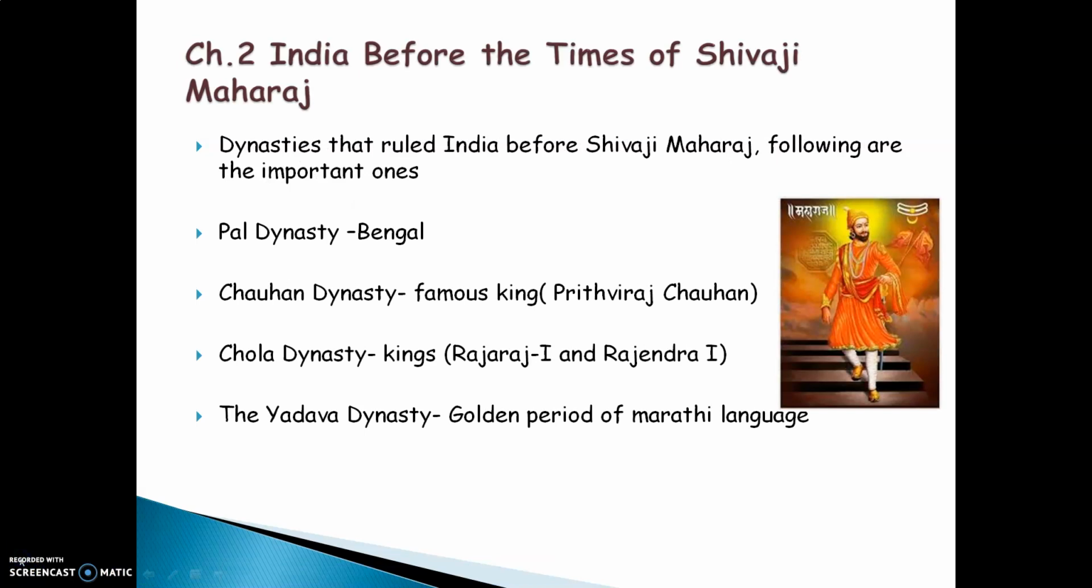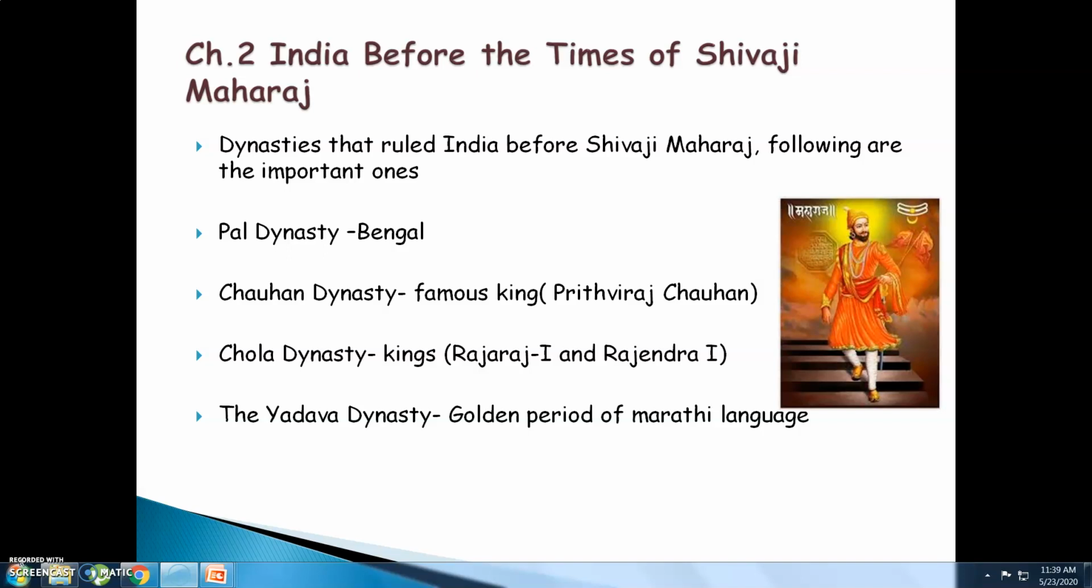Moving on to our chapter number 2, India before the times of Shivaji Maharaj. Today we have a proper government for India. We have a president, we have a prime minister, we have a council of ministers also. But during the medieval history, India did not have a proper government, nor did it have a proper king for the country of India. The country of India was divided into various kingdoms. Those kingdoms were called dynasties. Each dynasty would have a king, and that particular king would rule that particular small dynasty, kingdom or empire.